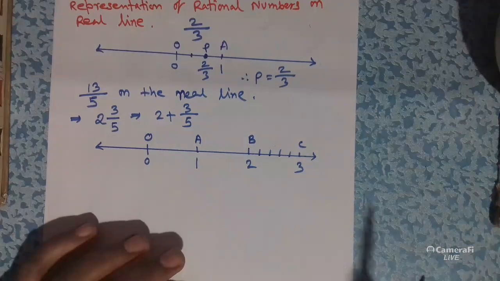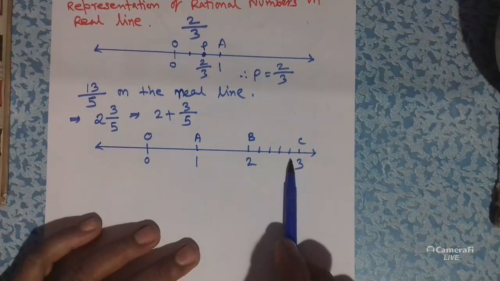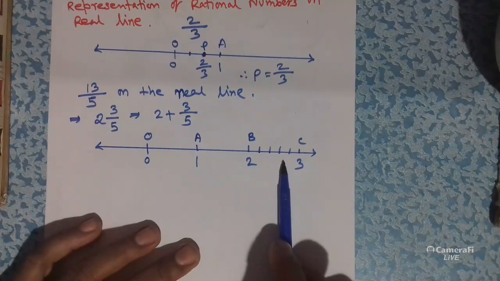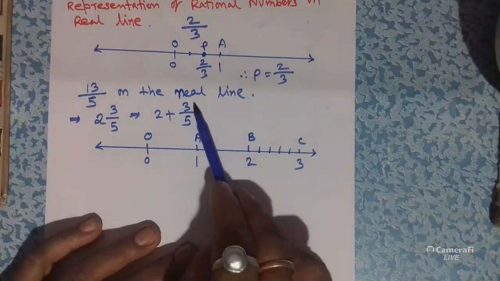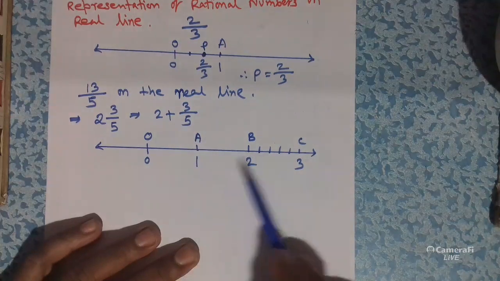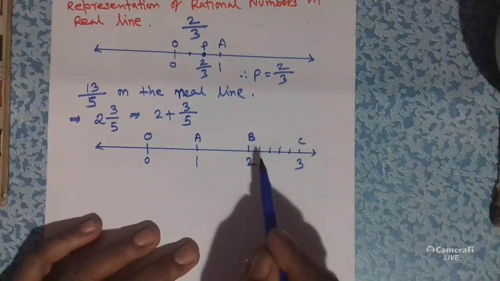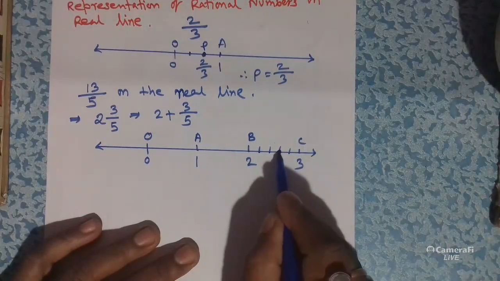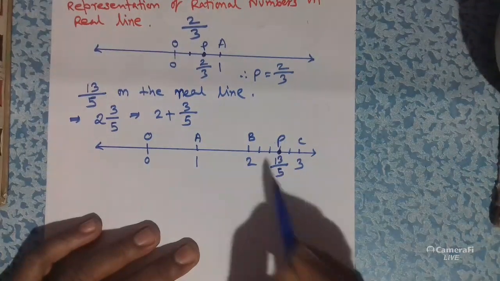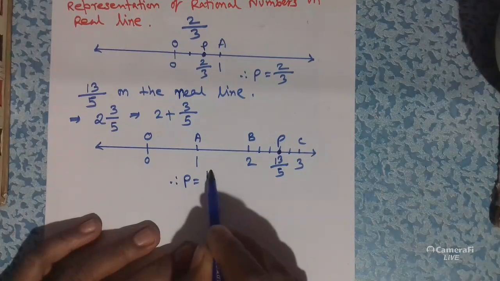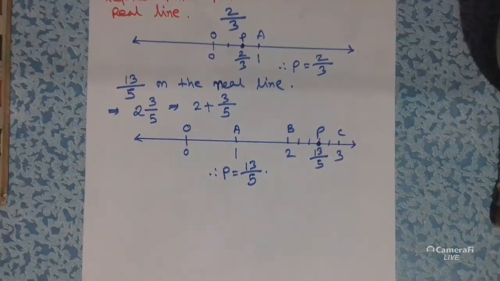So you can see that I have divided this last unit distance into 5 equal parts. Now after 2, because it is 2 plus 3 by 5, we have to take 3 parts out of 5 parts after these 2 equal units. So here we must indicate this point. It is P and you have to write that it is 13 by 5. So therefore P is equal to 13 by 5. I hope you understood, students.